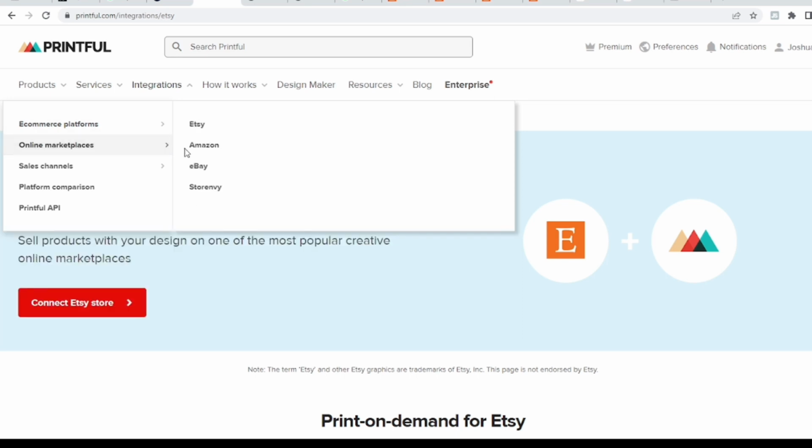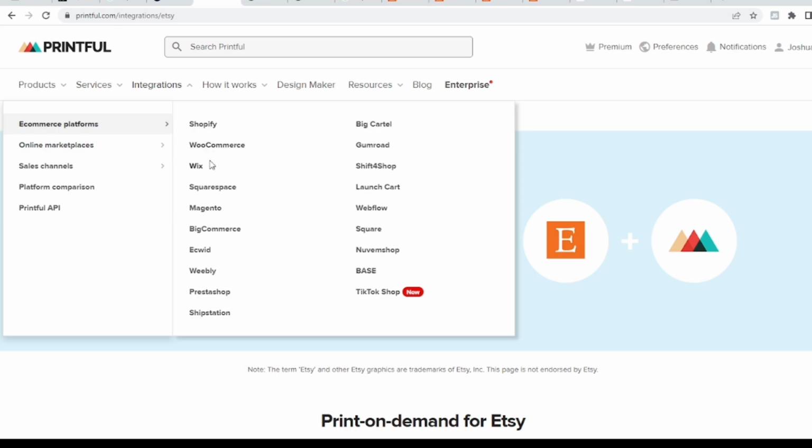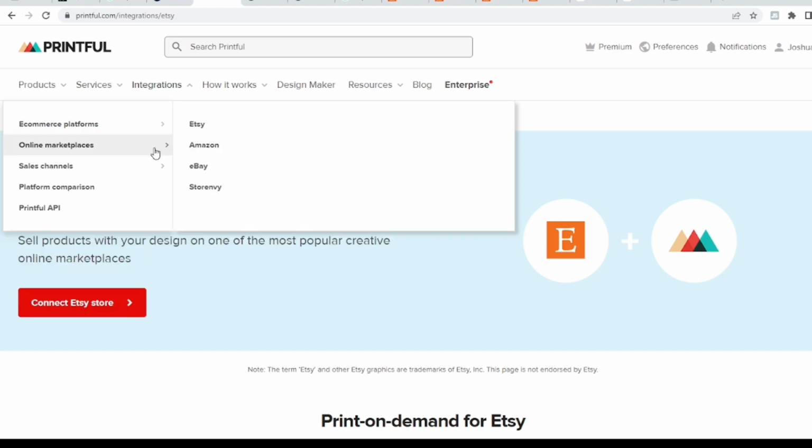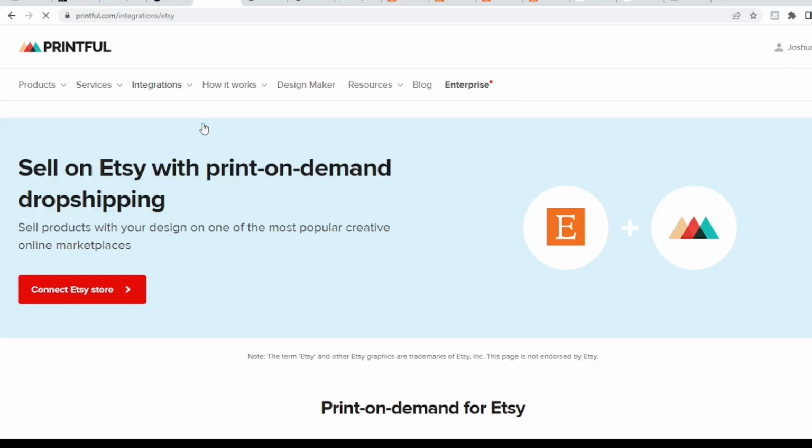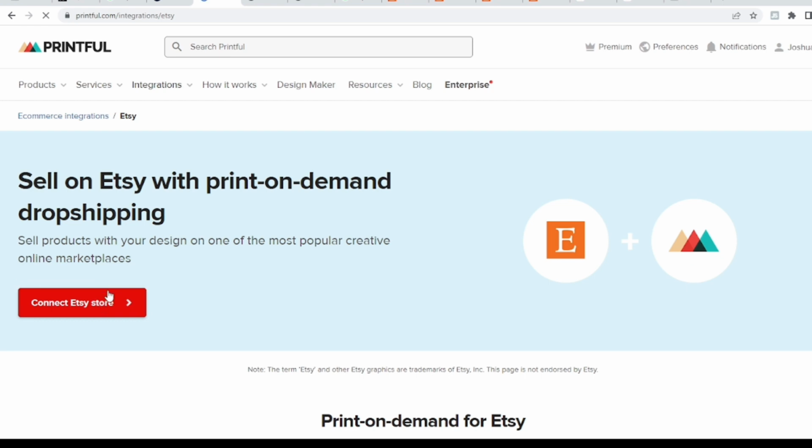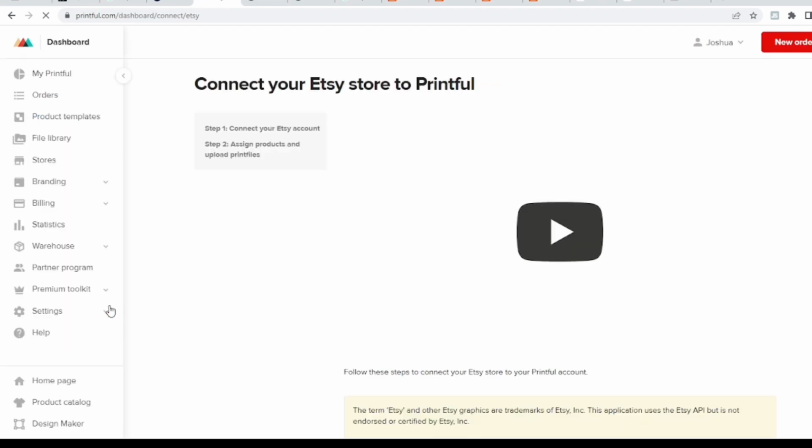Here you could see Etsy, Amazon. You could see different online marketplaces that you could connect your account to and start making sales. But here you could see Amazon, eBay, you could see Shopify, you could see other marketplaces, but we're going to focus on Etsy for now. So you could just click on connect, and it will then connect to your Etsy shop automatically. It doesn't take any long process. So you go ahead and connect with your Etsy shop you created earlier and start listing your images for sale.